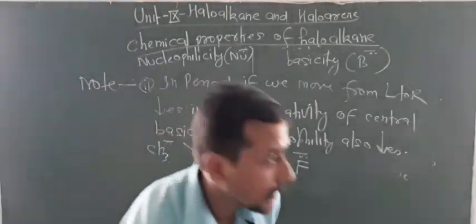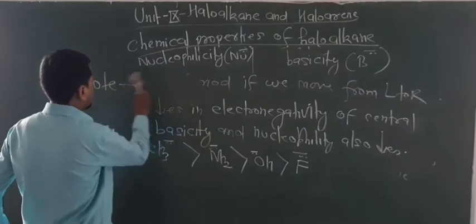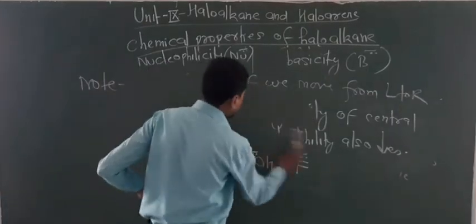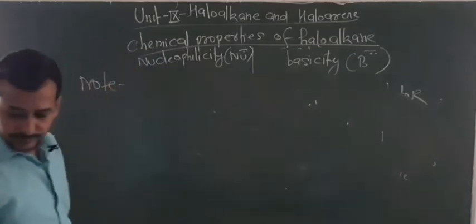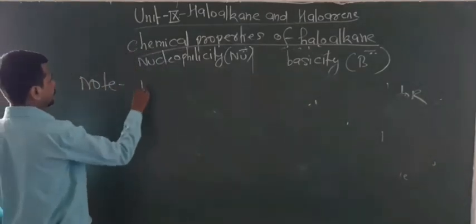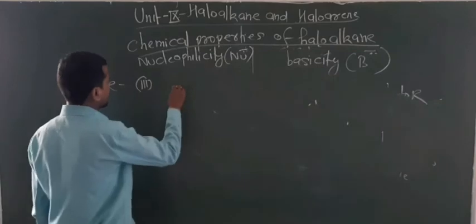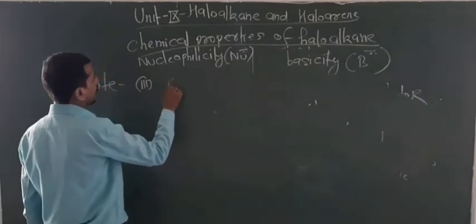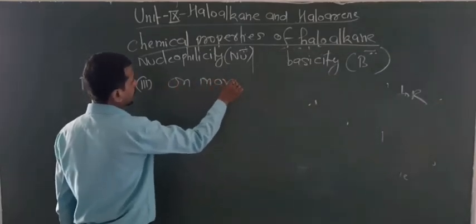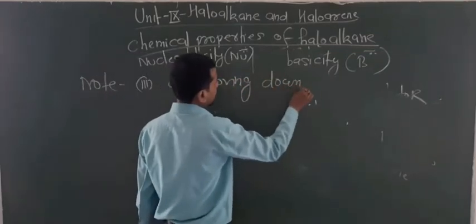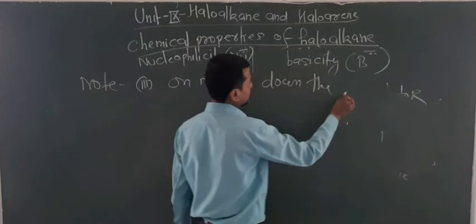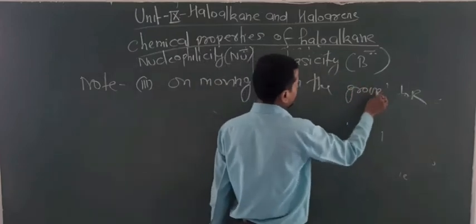Now dear students, the next point of difference between basicity and nucleophilicity. So the third point: on moving down the group, look at the condition, what happened.